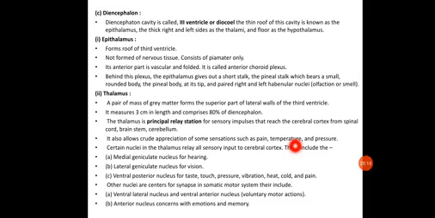Certain nuclei in the thalamus relay all sensory inputs to the cerebral cortex. A nucleus is a group of neurons responsible for carrying out a particular function.